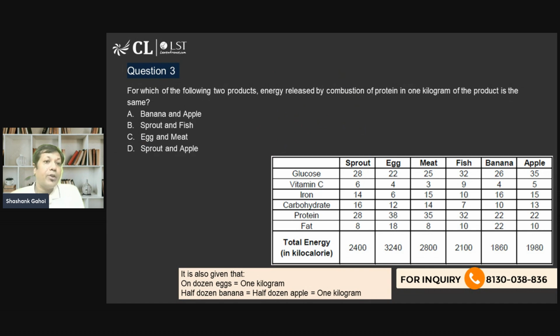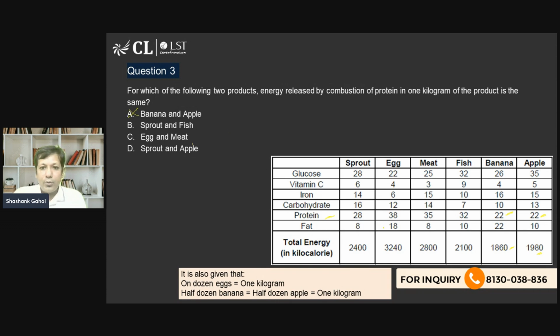What does it say? For which of the following two products is the energy released by combustion of protein of 1 kg the same? The options are banana and apple, fish and egg, meat and sprout, and so on. If I talk about the first option, that is banana and apple, this is protein. So banana is generating 22% of 1860. It is also generating 22% of what? 1980. So both values definitely cannot be the same. So I'm just removing this.